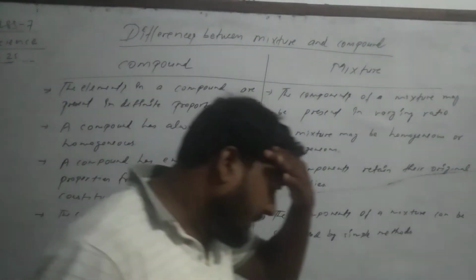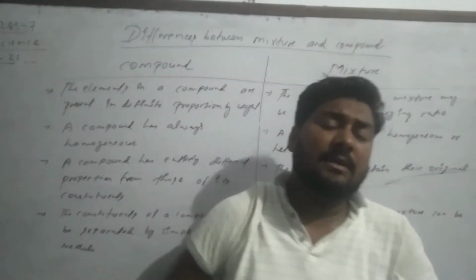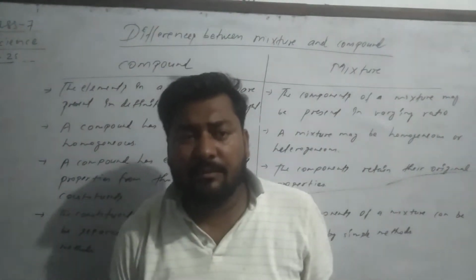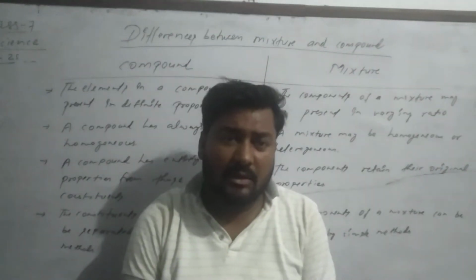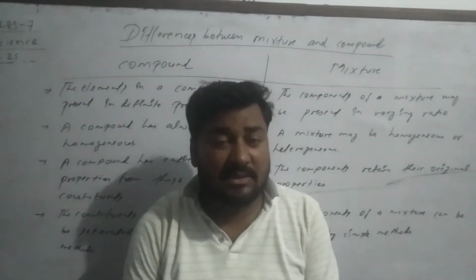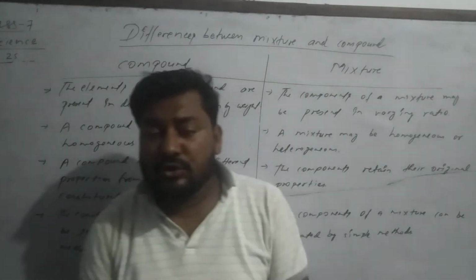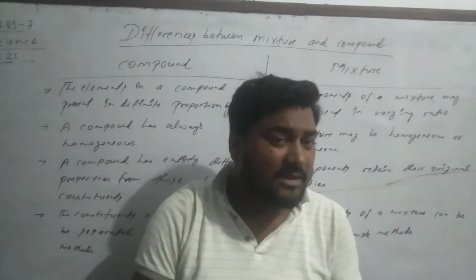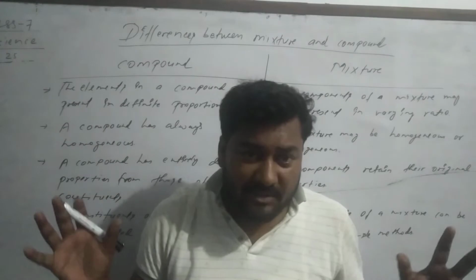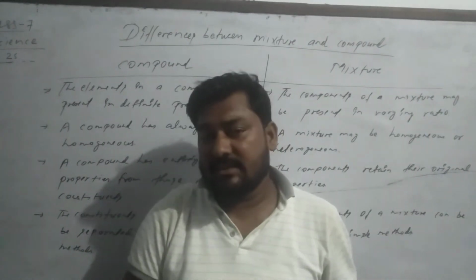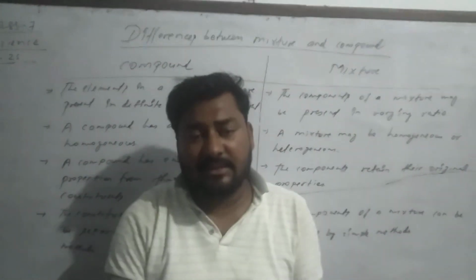Already we have discussed compound. Different types of atoms mixed together is called a compound, just like H2O. H2 means hydrogen, O means oxygen. Two elements mixed together make a compound. Very easy. Mixture means mixing two or more substances. Let's take the example of sugar and water. Yes, that is a mixture.